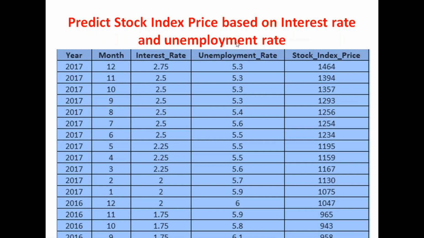These are examples for multiple linear regression data. In this data, we are predicting stock index price based on interest rate and unemployment rate. You have two parameters, interest rate and unemployment rate, and based on these two parameters you have to predict the stock price. So you have two independent variables here, and you should not use simple linear regression, but multiple linear regression.